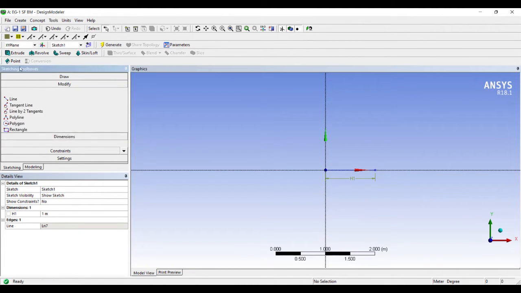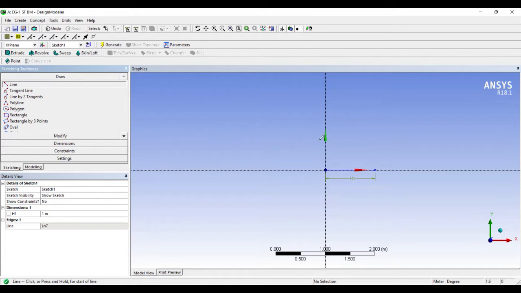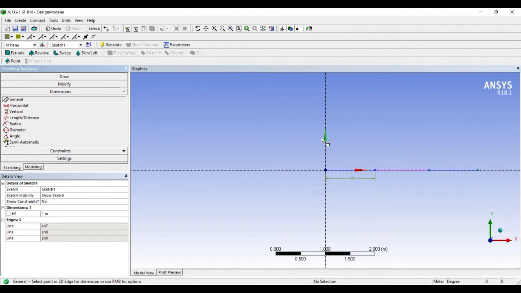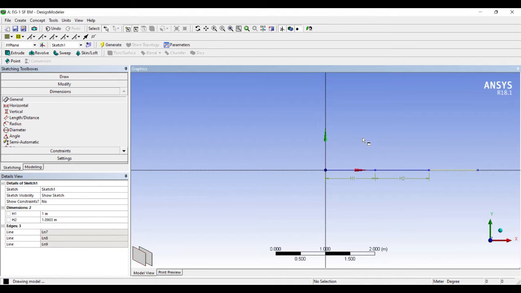Next, again I'll go to draw line. I'll draw the BC portion of the beam and the CD portion of the beam, and then I'll give both of them dimensions. H2 and H3 both will be 1 meter.